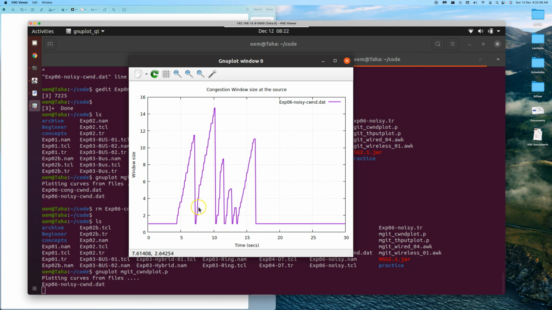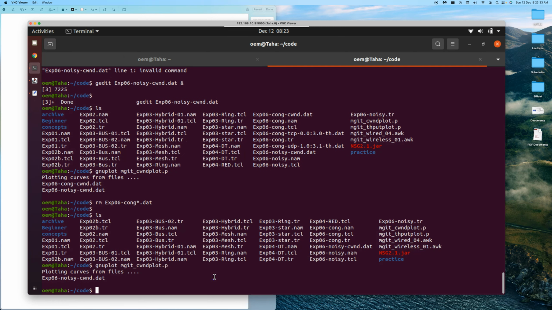Then again it's slowly trying out. Okay, everything is fine. You can see that there are totally 6 peaks over here, indicating that 6 times it observed the packet drops. Confirming that out of the 300 packets that were sent, 6 of them, that is 2% of them, were dropped, and that's the reason you can see 6 times it has adapted. For every packet drop, it has immediately slowed down and adapted to the link. That's the message coming out from here. Okay, this was about the congestion window adaptation.